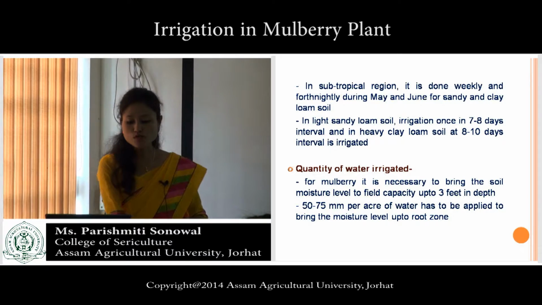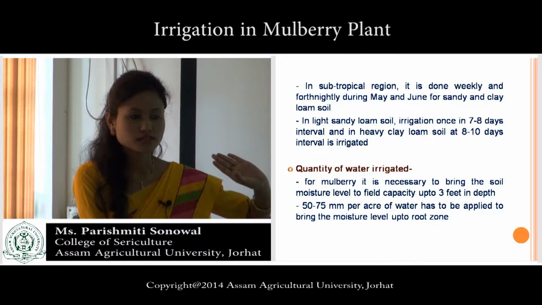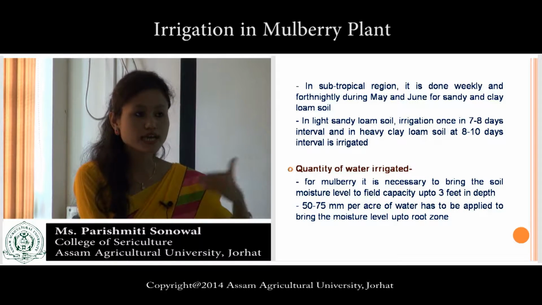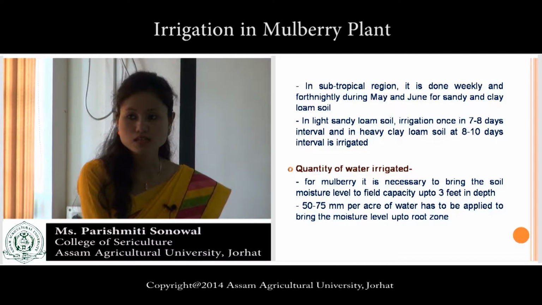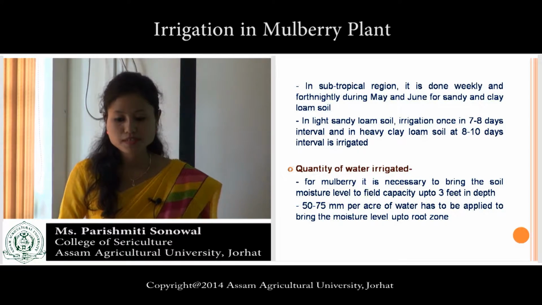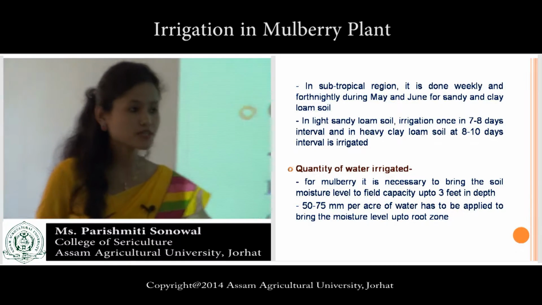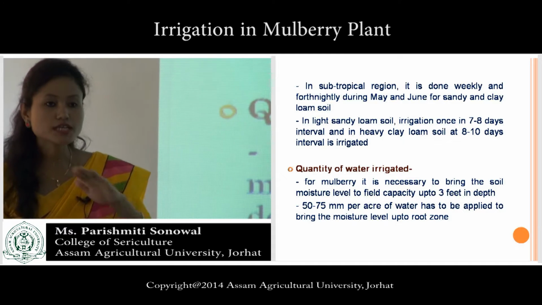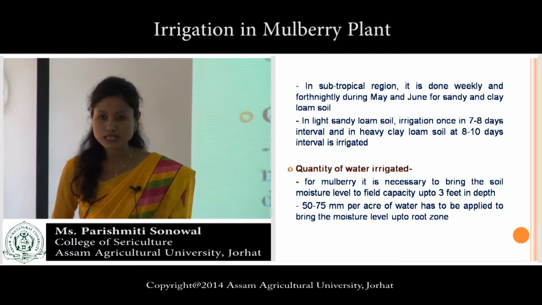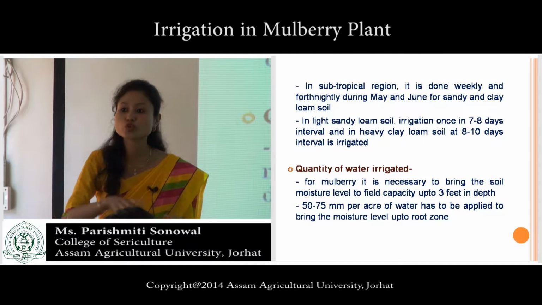Then quantity of water irrigated. Frequency is over, at what interval we have to irrigate the plant. Next comes quantity. The quantity is very important. For mulberry, it is necessary to bring the soil moisture up. I already mentioned that sufficient amount of water is to be irrigated so that it covers the entire root zone.